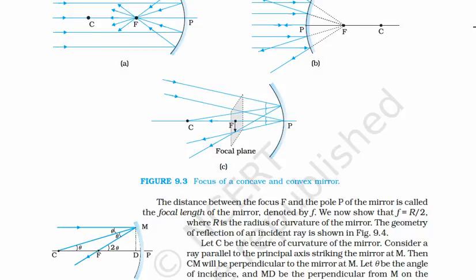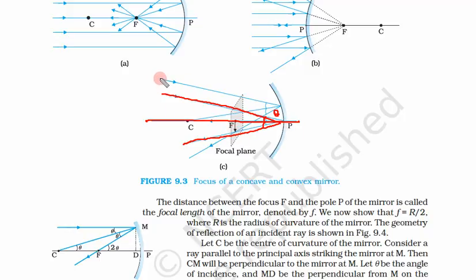Now what is the property of this focal plane? If this is our principal axis and a parallel light beam is falling on this mirror, what is the difference in this case? The difference is that the light beam is parallel but not parallel to the principal axis, but making some angle with it. So it is making some angle. If this light beam is falling at some angle, let us say theta, then definitely it will reflect at angle theta.